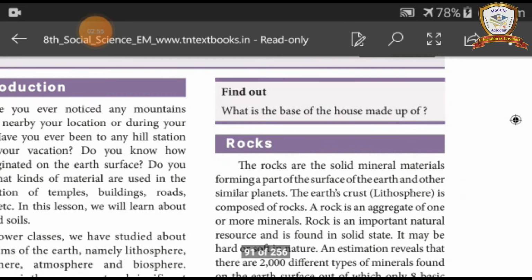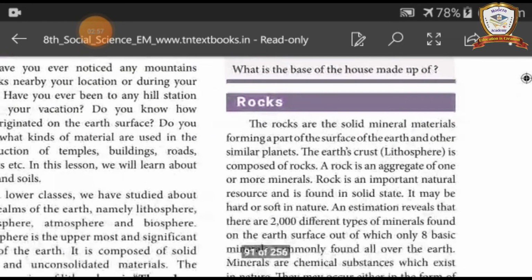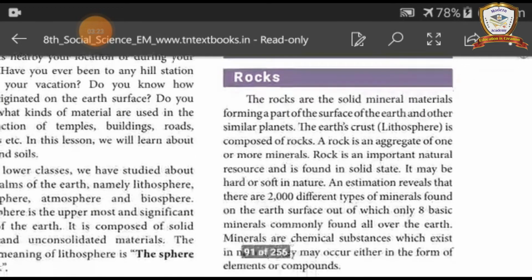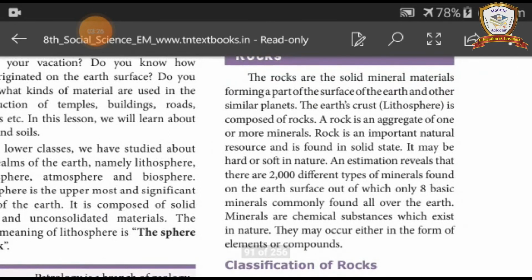Rocks. Split the word. Rocks. The rocks are the solid mineral materials forming a part of the surface of the earth and other similar planets. The earth crust (lithosphere) is composed of rocks. A rock is an aggregate of one or more minerals. Rock is an important natural resource and is found in solid state.